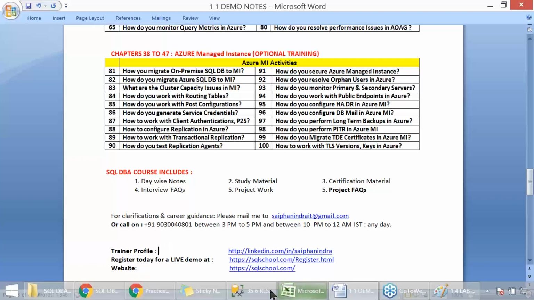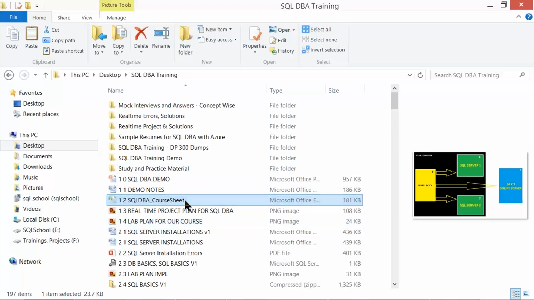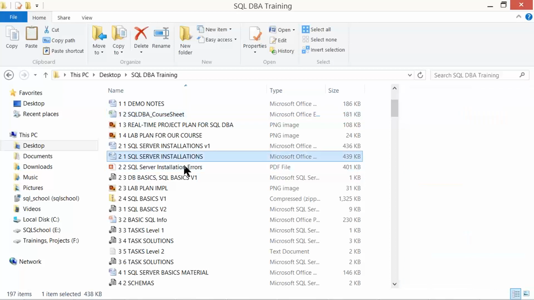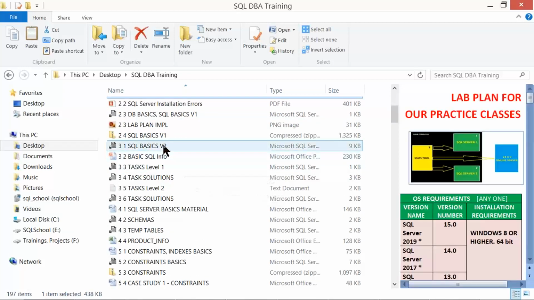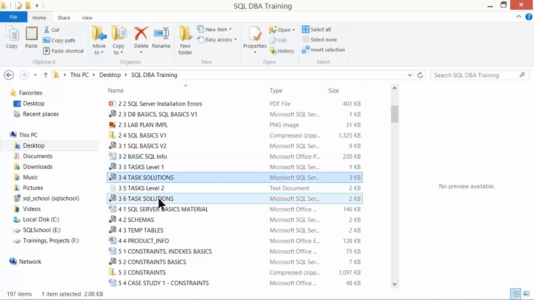And back to our actual concepts now. What are we going to learn? Right from the basics, right from database fundamentals. Our course continues with installations and various SQL basics required for our administration activities. Different tasks and solutions for every chapter. There will be mock tests and answers. Mock tests will be submitted by email by the participant, and I shall verify and send my answers back by email.